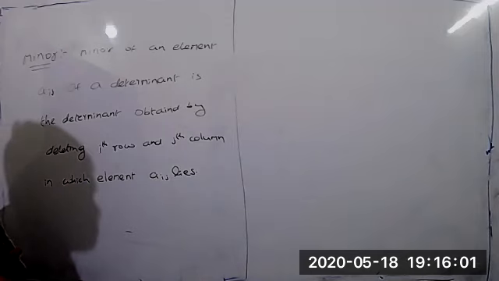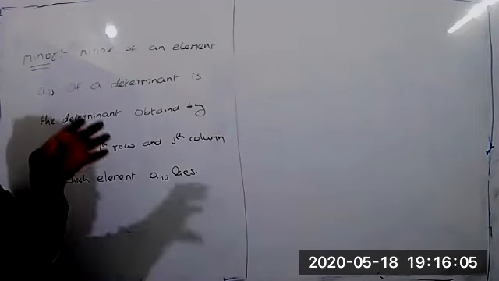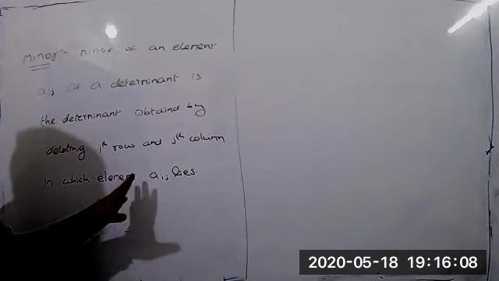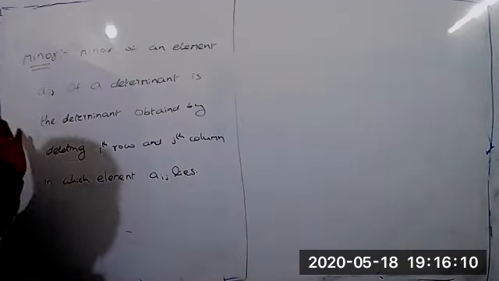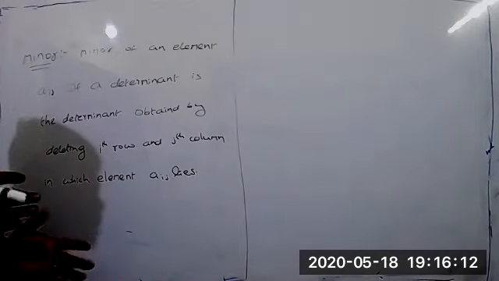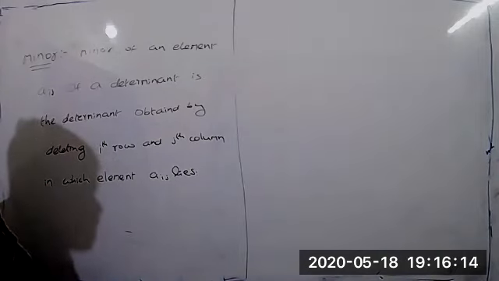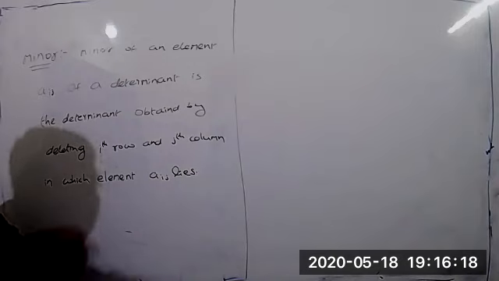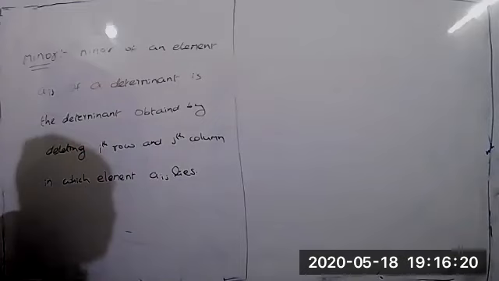That means we see which row and which column the element belongs to, and we delete that row and column. The remaining four elements we get, their determinant is called the minor of the given element.